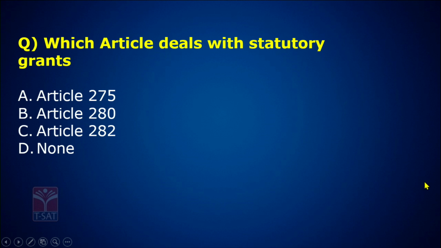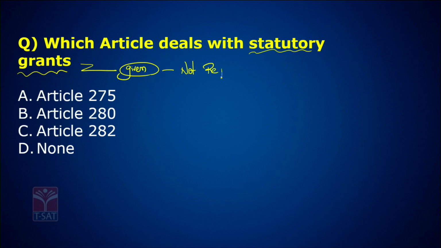Which article deals with statutory grants? See, a grant is something which is given and which is not repayable, like a gift. Whenever we see this word statutory, it is legal.